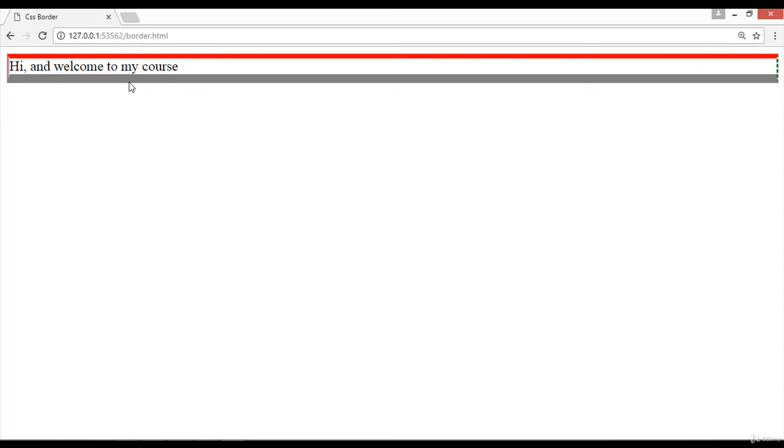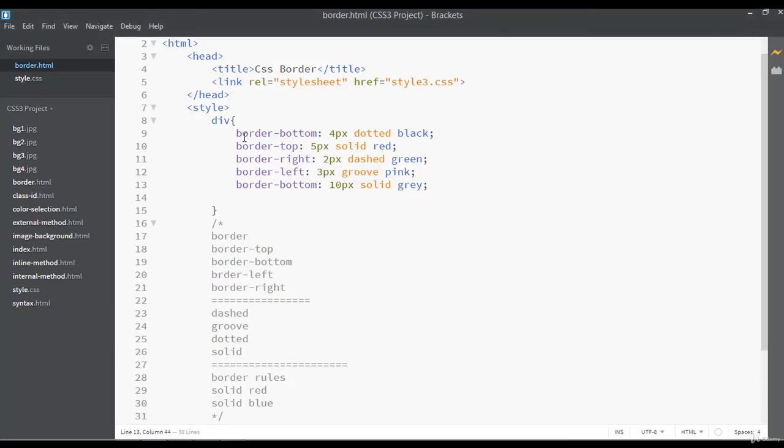Now focus on the bottom border. It has ignored the first border-bottom, because this is the rule for CSS. As I told, it will ignore the first line, and it will select the last element with the same property and value. So I hope you understand and this tutorial is helpful on learning about CSS border.